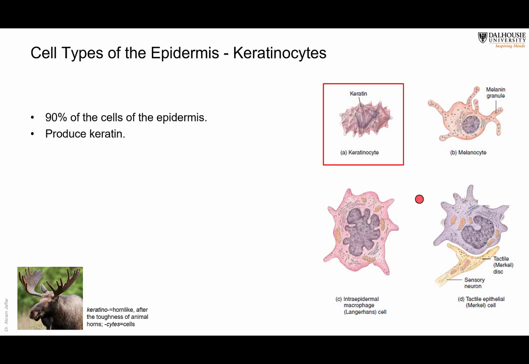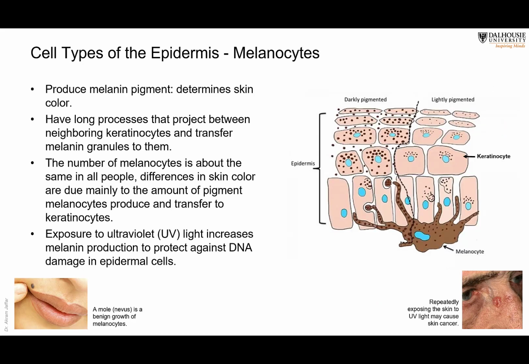The keratinocytes are the most common type. 90% of the cells in the epidermis are keratinocytes, and they produce a protein in the form of fibers that are bundled together, which make it tough. That's why it's called keratin, because keratin means horn-like. So it makes it tough for protection. The cells that produce keratin are called keratinocytes. They are the most abundant cells.